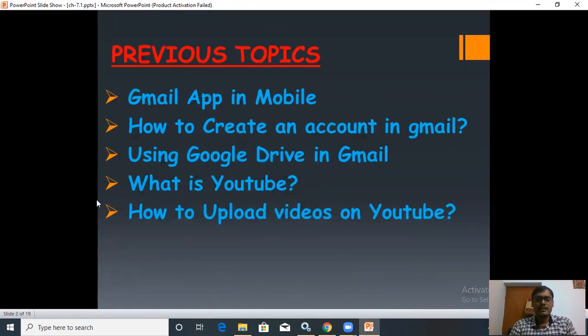Now first have a look at the previous topic that you have studied. You have studied about the Gmail app in mobile, how to create an account in Gmail, using Google Drive in Gmail, what is YouTube, how to upload videos on YouTube. And I've also explained about Dropbox and how you can use it. What are the advantages of Dropbox? These things have been completed.